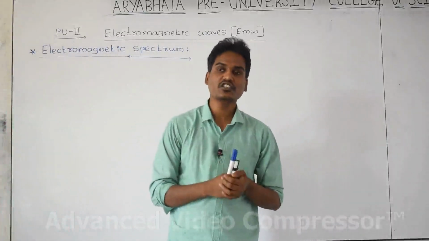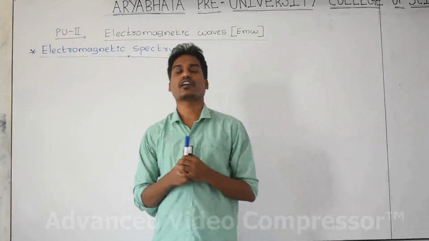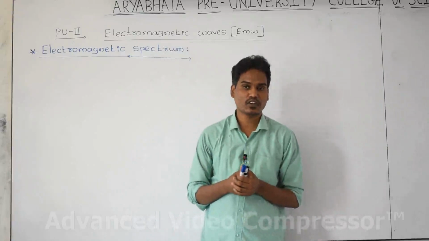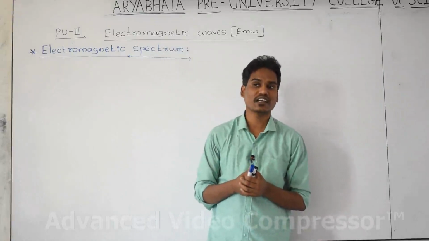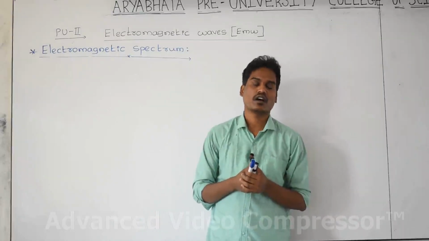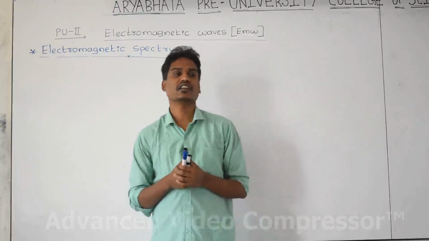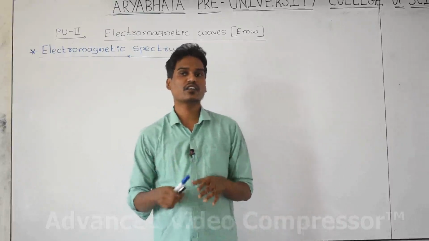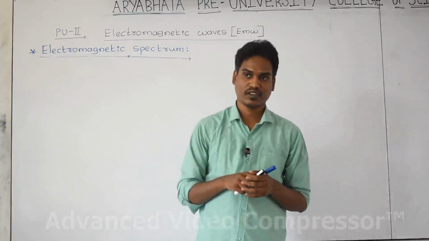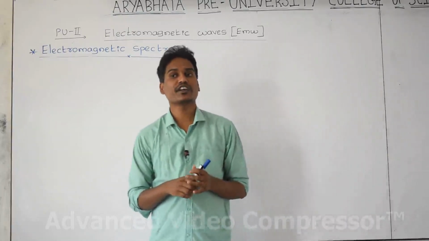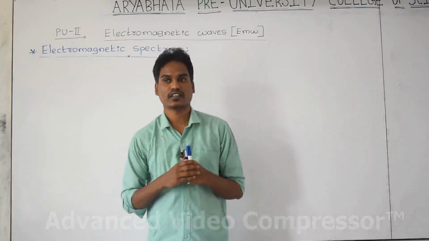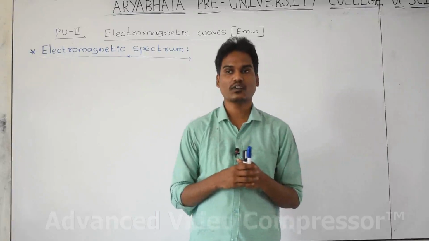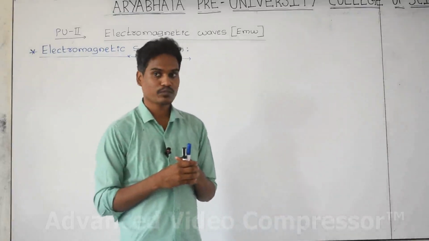The definition is: it is the regular or orderly arrangement of all the electromagnetic radiations according to the increasing order of their wavelength or decreasing order of their frequency. That orderly arrangement of electromagnetic radiations is called the electromagnetic spectrum.